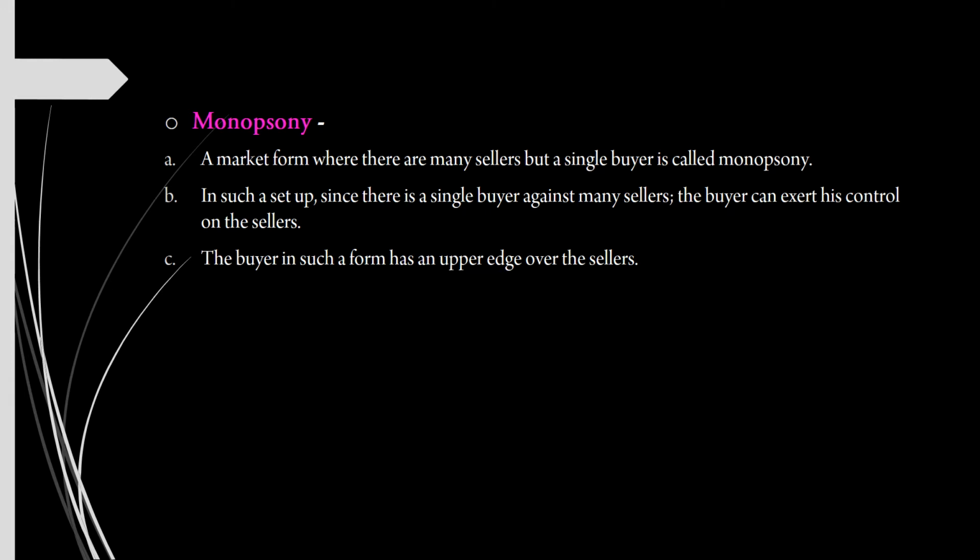The next is monopsony, a market form where there are many sellers but a single buyer. In such a setup, since there is a single buyer against many sellers, the buyer can exert control over the sellers. The buyer in such a form has an upper edge over the sellers.